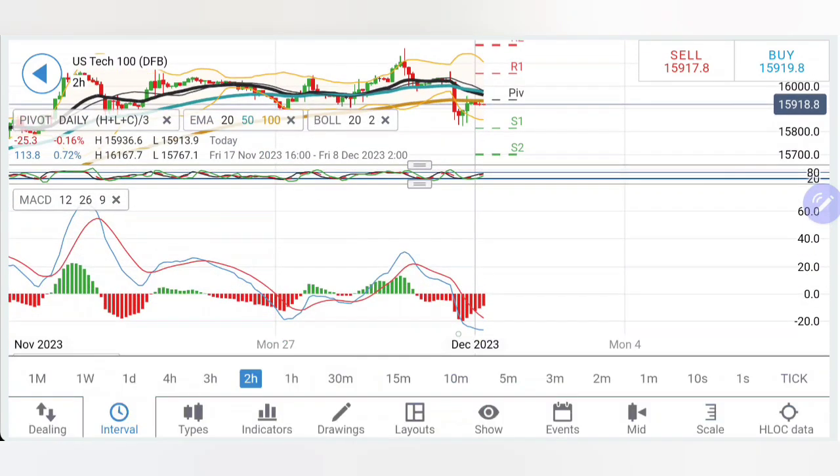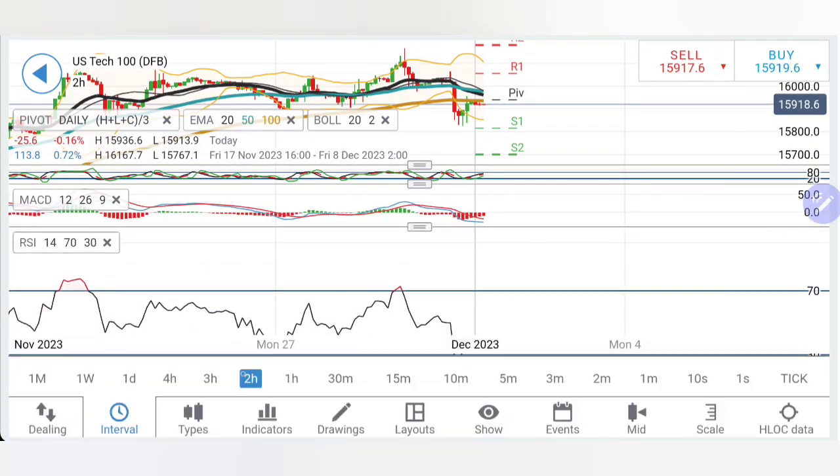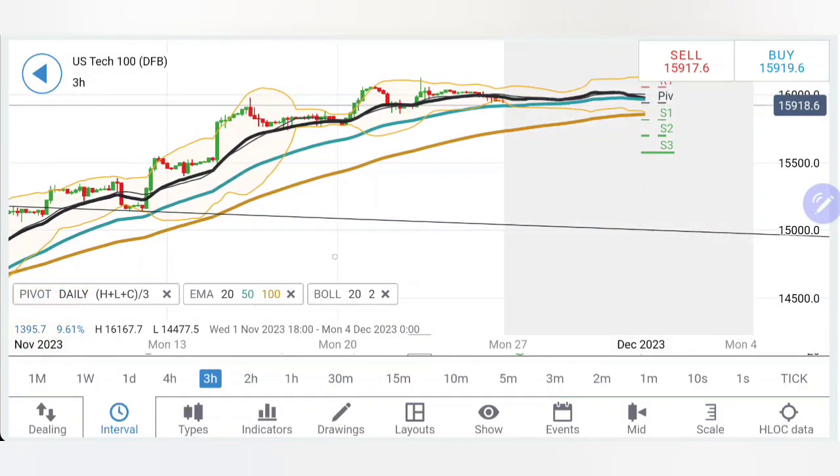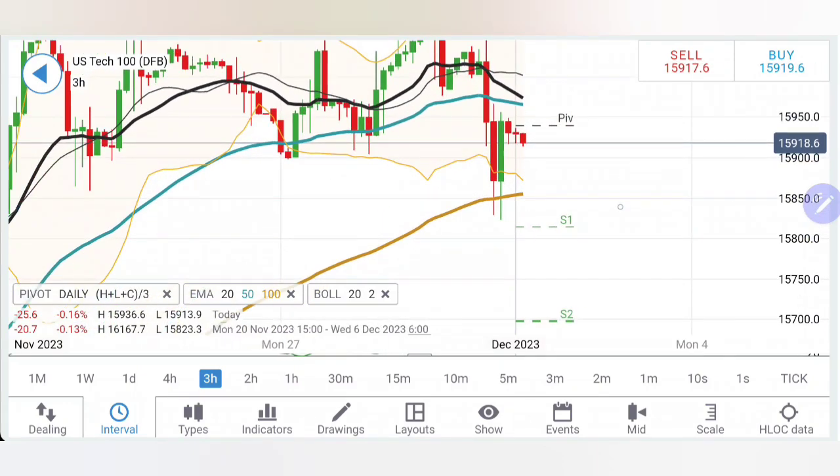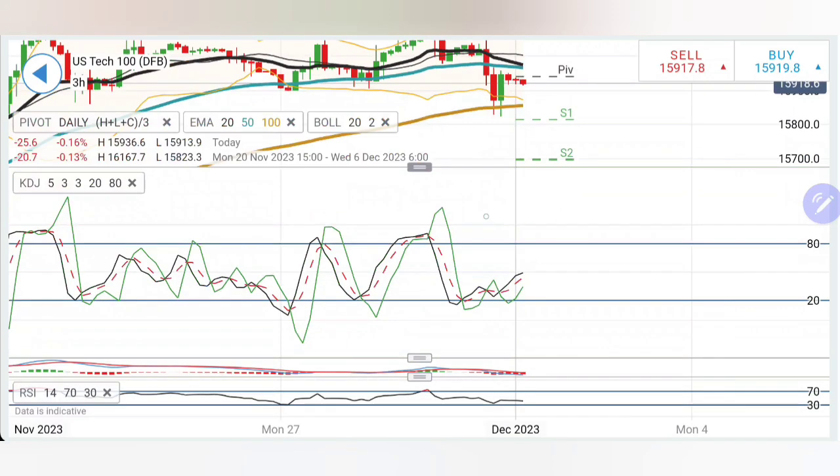The stochastic is rising here. MACD has traded with extreme bearish bias. RSI is flat. On the 3-hour chart, similar observation. Only thing is that now the moving averages have started to converge, though they have not yet crossed over, but they have started to converge, which is certainly a bearish sign. On the 3-hour charts as well, lower highs are seen, lower lows are seen. Thus, wait for it to stay below 15900, then further bearishness is going to be observed here.